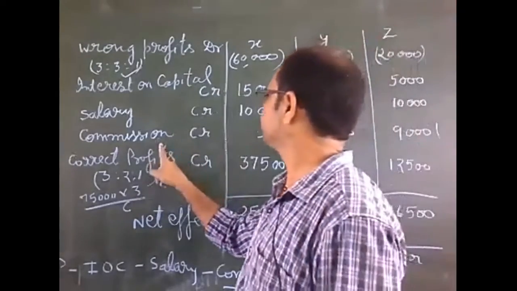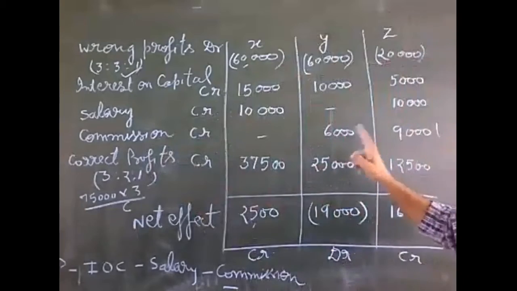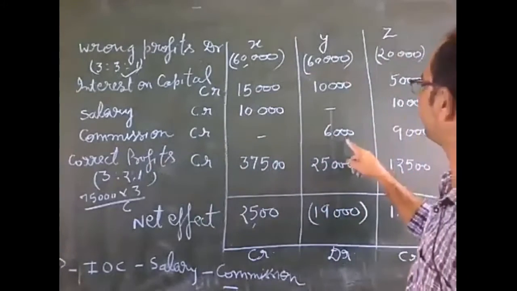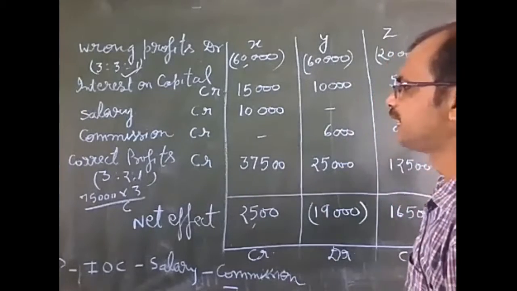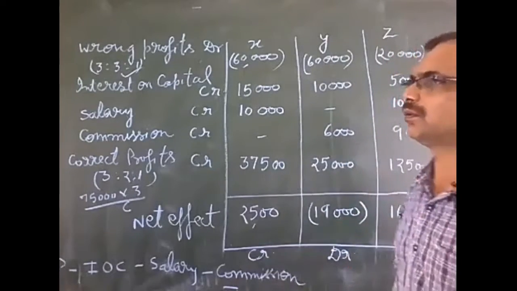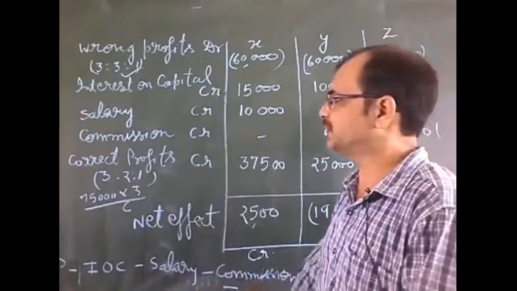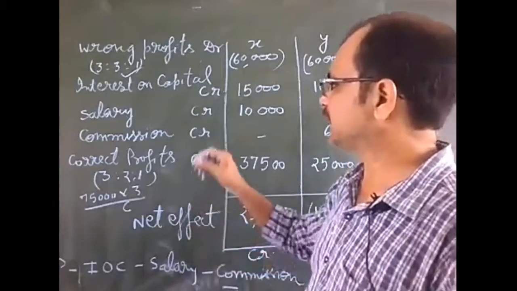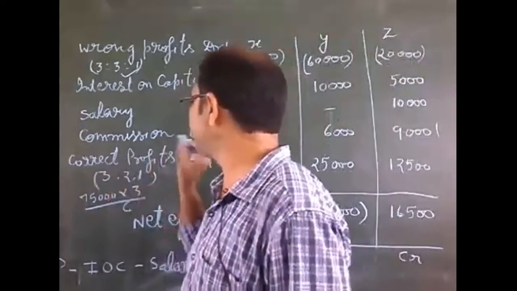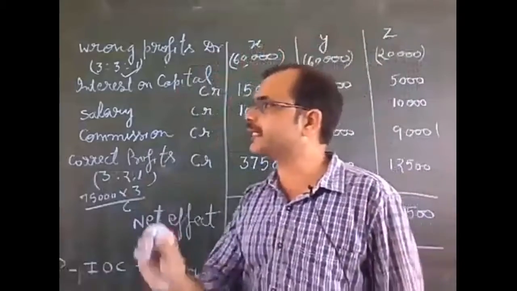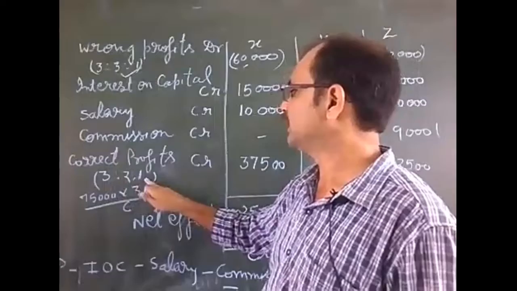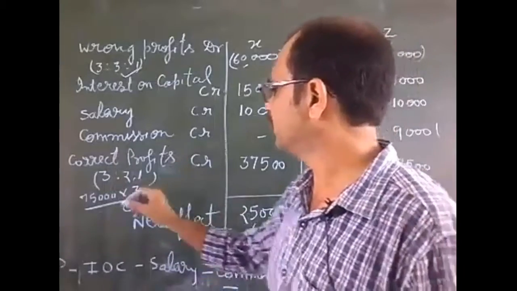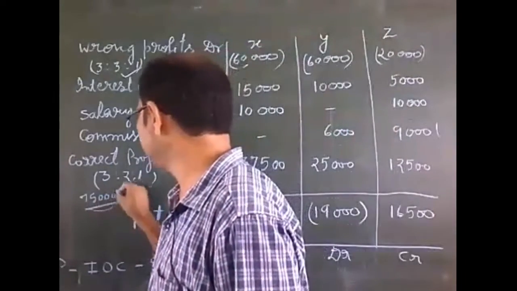And commission will be given in your question to Y and Z, that is 6,000 and 9,000. Now the main point comes. We will write here correct profits, and the correct ratio is given, 3:2:1. The correct profit would be 75,000.